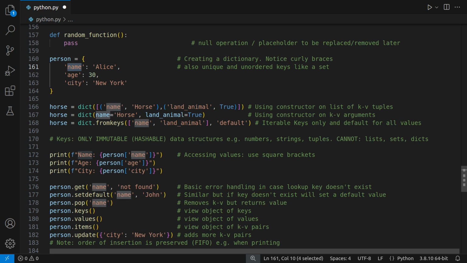It doesn't matter if name Alice comes at the bottom. It really just doesn't matter. And also, we won't repeat name more than once. It's unique. We won't repeat age or city more than once. So it has a lot of similarities with a set.